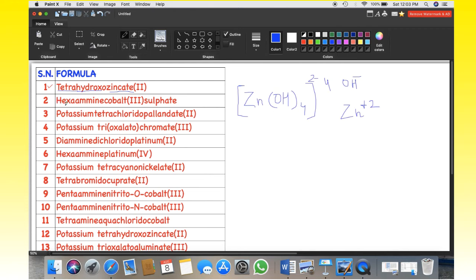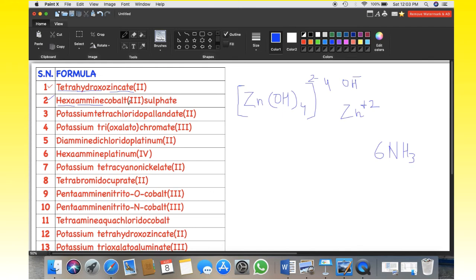Let's write the formula of the second. Second is hexaamine, which means there are 6 amine, NH3, and NH3 has zero charge, no charge is there on NH3.